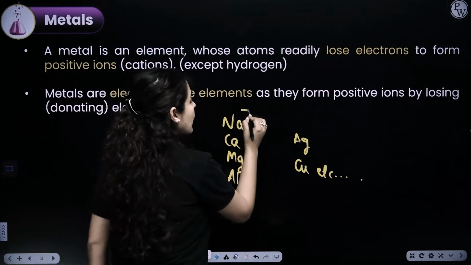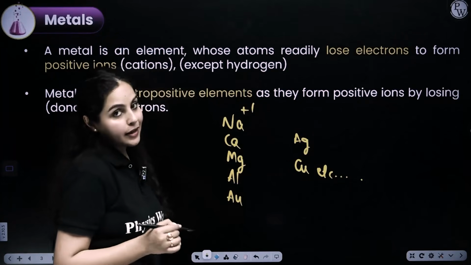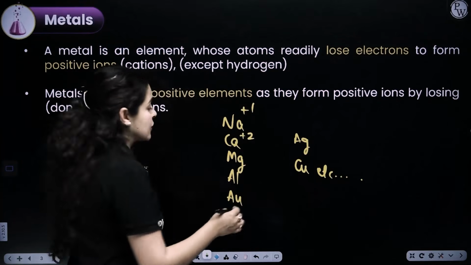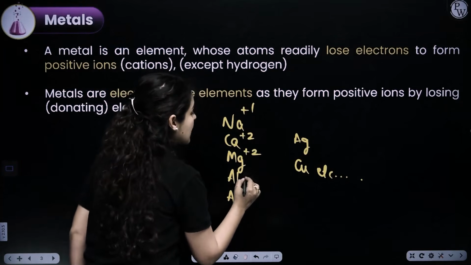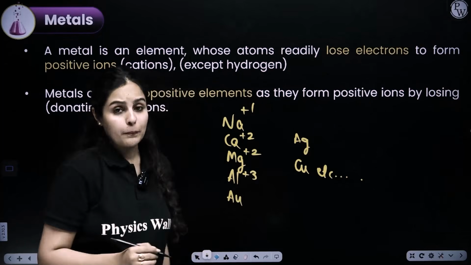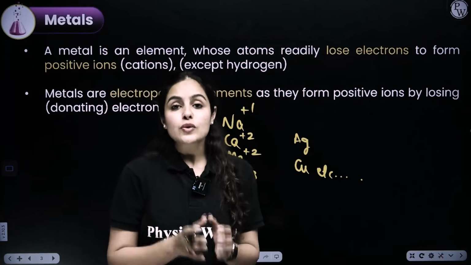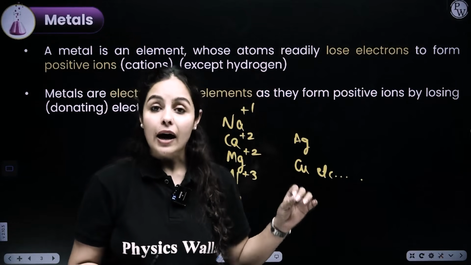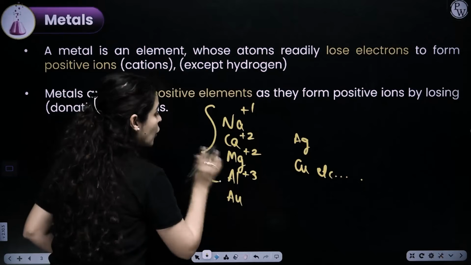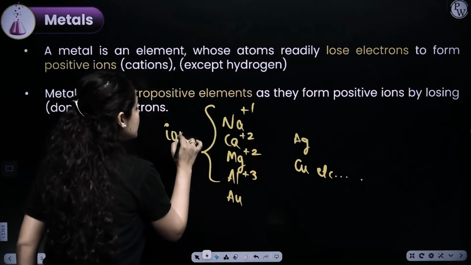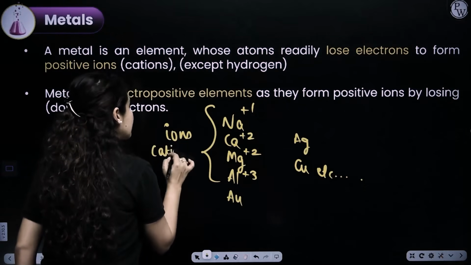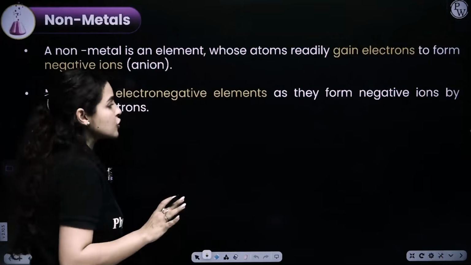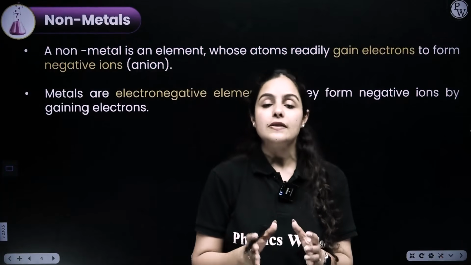So sodium loses 1 electron from its valence shell, gets Na+. Calcium loses 2 electrons to attain stability, gets Ca2+. Magnesium gets 2+. Aluminium gets 3+, and so on. So once they lose electrons, they get positive charge on them, and we call them cations. So they are not atoms anymore, they are ions, and specifically cations which are positively charged, and those elements which have the ability to lose electrons are called electropositive elements.